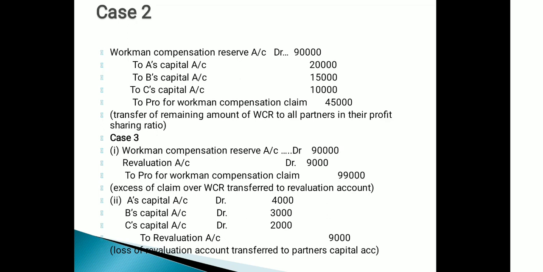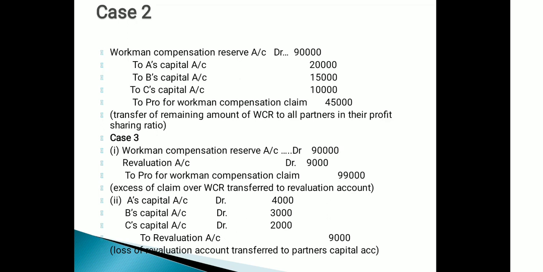So the journal entry will be workman compensation reserve account debit to A's capital account, to B's capital account, to C's capital account, to provision for workman compensation claim 45,000. Whenever this claim is paid, this account will be closed.